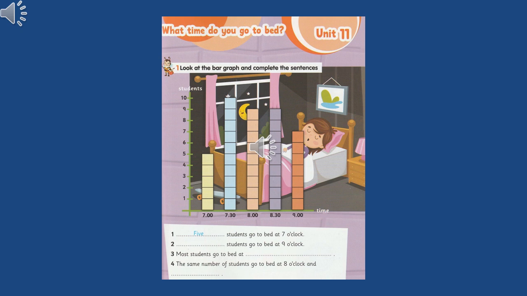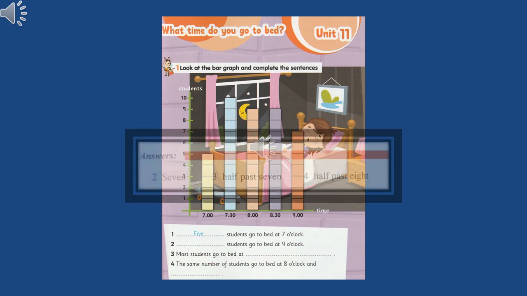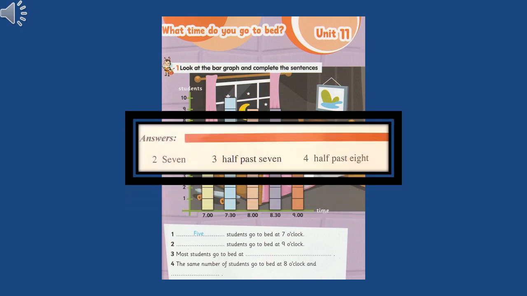What about exercise number 3? Most students go to bed at, we said 7:30, right? If I want to say it in another way, what will I say? Half past 7. Excellent. Now pause the video and check your answer.